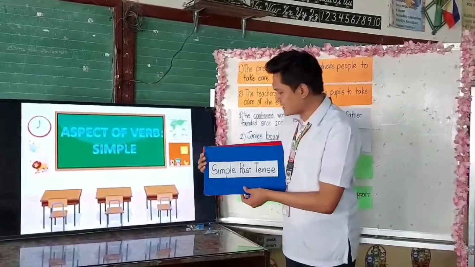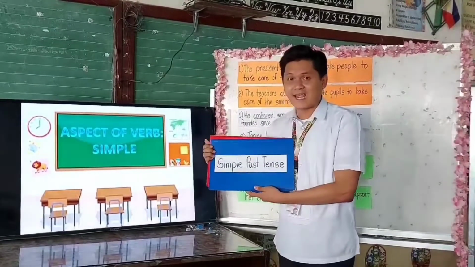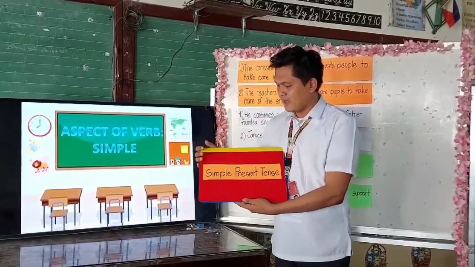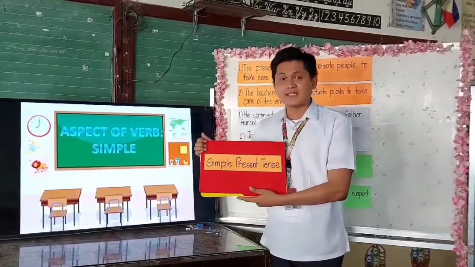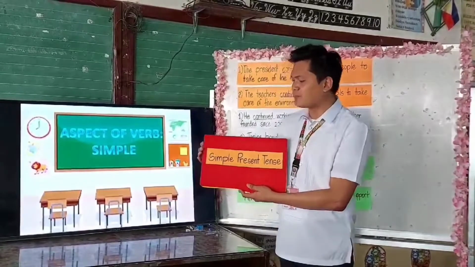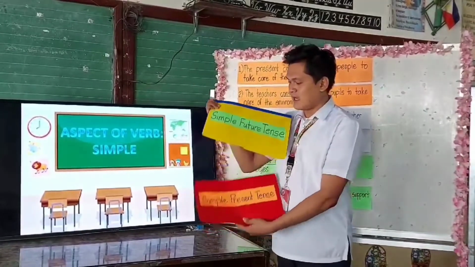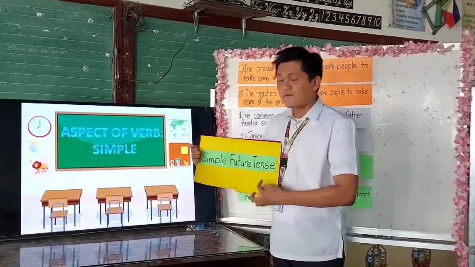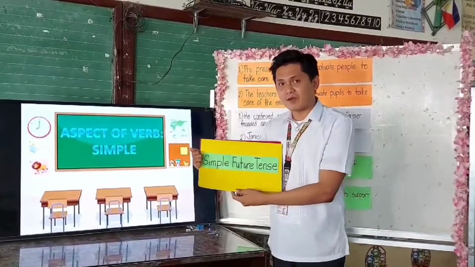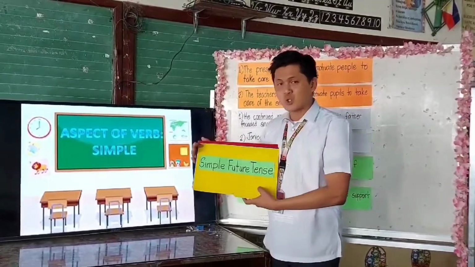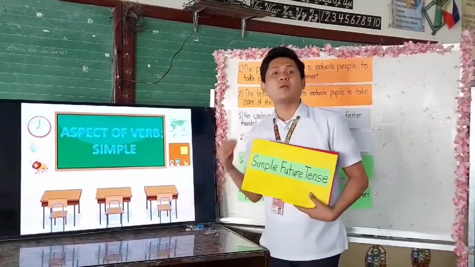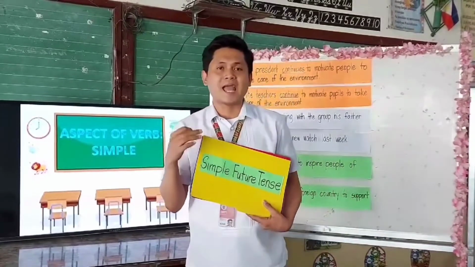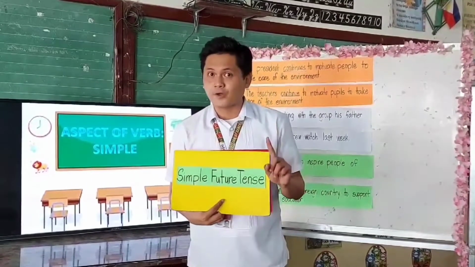Okay, everybody read this. Simple past tense. Next, simple present tense. And the last one is simple future tense. Again, everybody read. Simple future tense. Okay, always remember that these 3 tenses are under simple aspect of the verb.